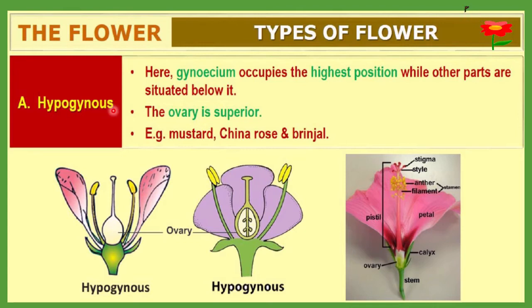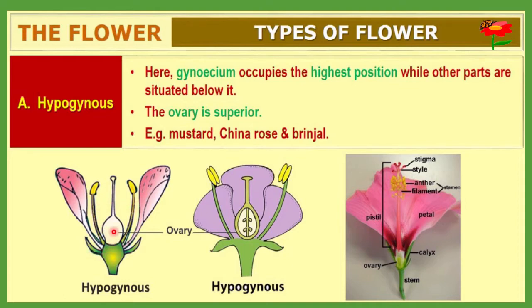What is a hypogynous type of flower? Here the gynoecium occupies the highest position. Here you can see in the photograph, this is the ovary and it is in the highest position. The rest of the portions of the flower remain below the ovary. So the ovary will be on the upper side, and the rest, like this anther you can see, the corolla, calyx, the androecium, will be below the ovary, and the ovary will be uppermost.